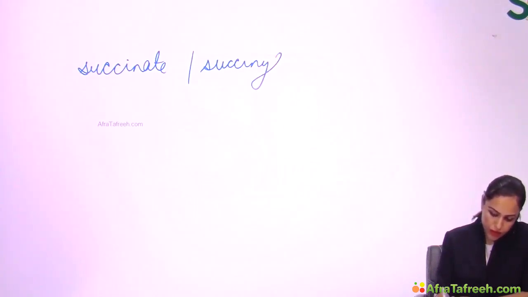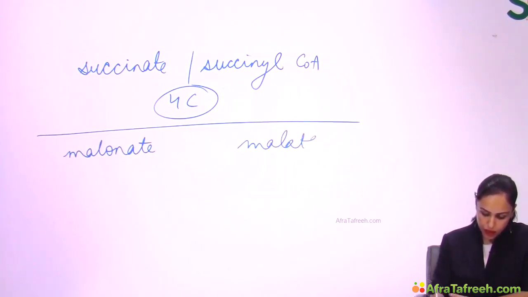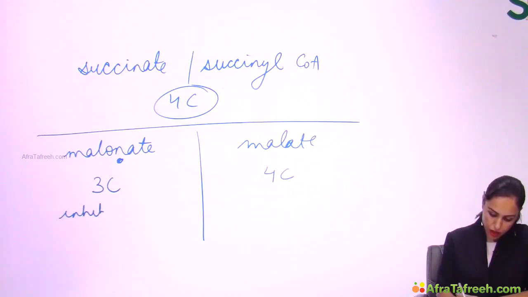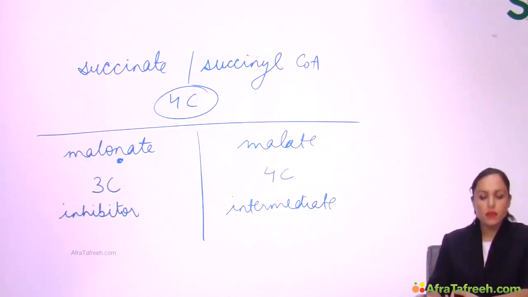Also you have to note that succinate or succinyl-CoA is also a compound having 4 carbons, right? Then let's see the difference between malonate and malate. There is a compound malonate, and the other is malate. Malonate, with this N, is a 3 carbon compound, and malate is a 4 carbon compound. Malonate is an inhibitor of the TCA cycle and malate is an intermediate of the TCA cycle, right?